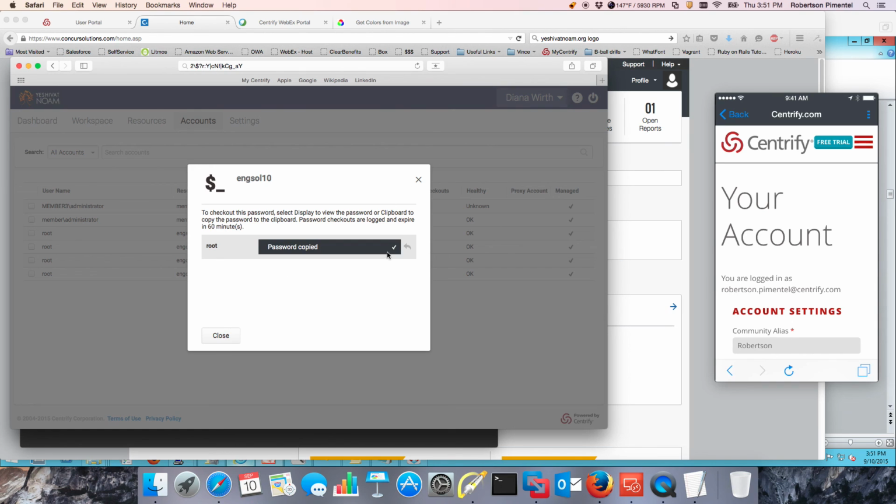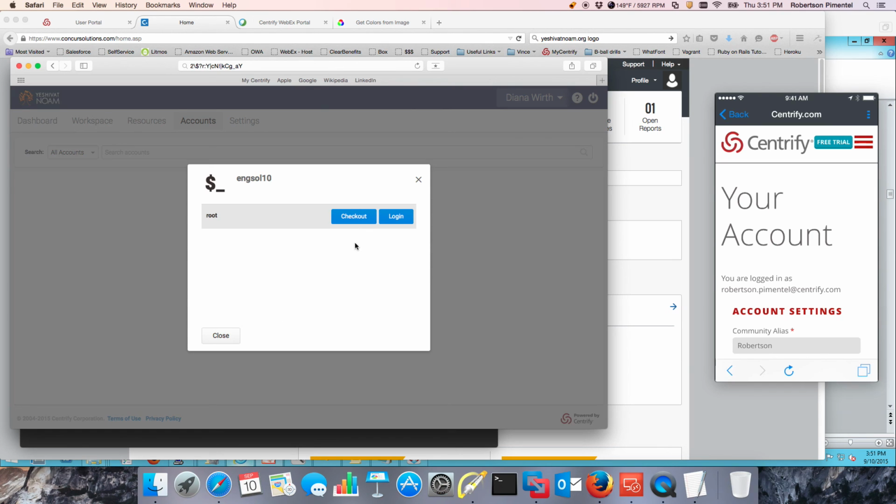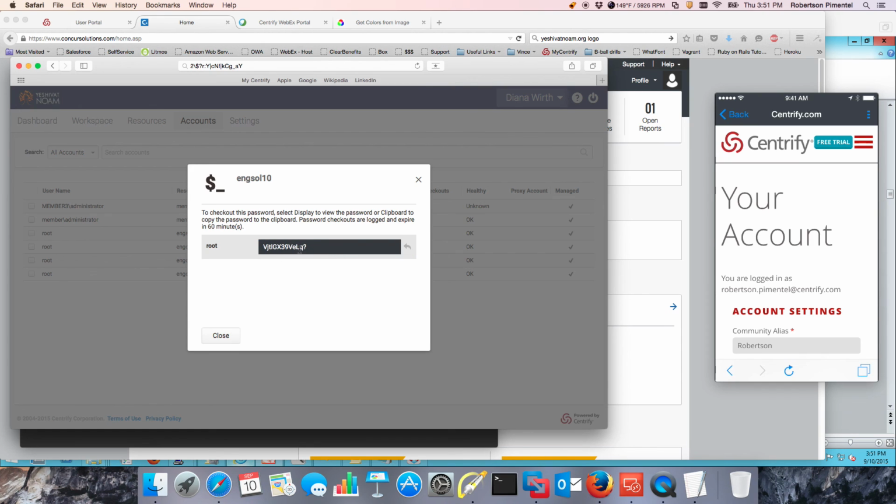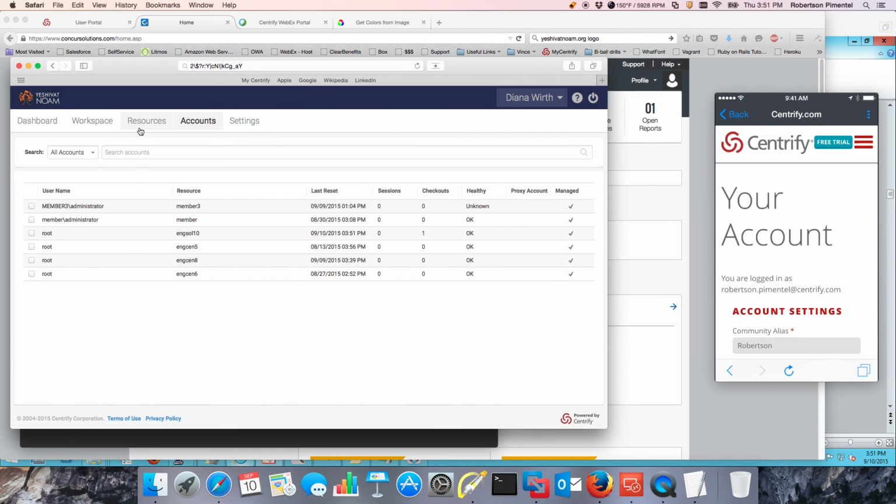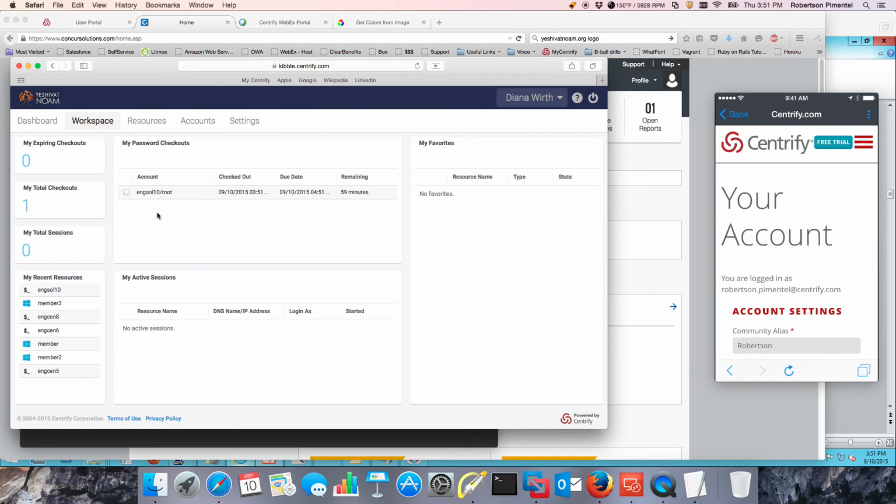Another way that I can do it is, I'm going to go ahead and check it in. I can have the password checked out by displaying the password, right? And I'm going to go ahead and display it. What's going to happen at that point is that I have the new password, which actually was rotated. Notice this was the old password before. Now this is the new password, right? So I can go to the resources page or my workspace. Notice that I have a password checked out here. I can extend the time or I can check it in again.